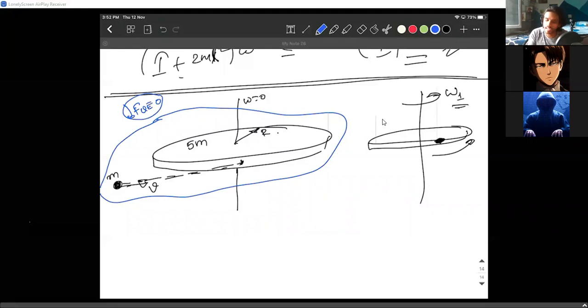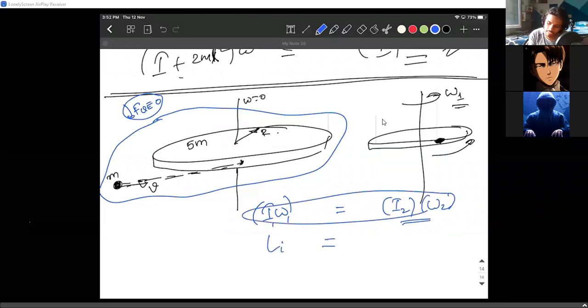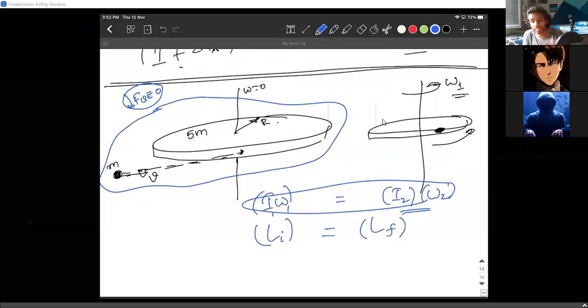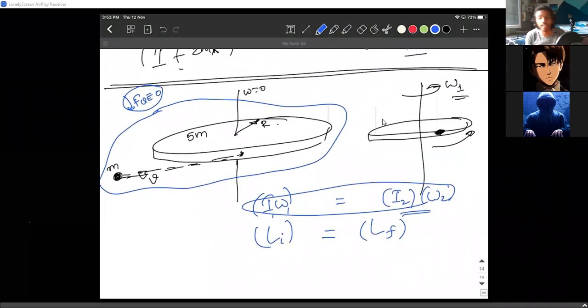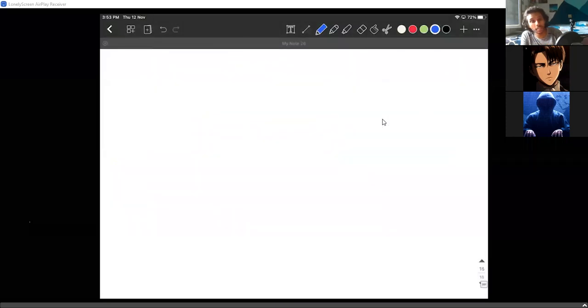So yes, the angular momentum is conserved. L initial and L final are equal, but you are still confused. How can they be equal, right? Because it doesn't really seem like there is any angular momentum initially.